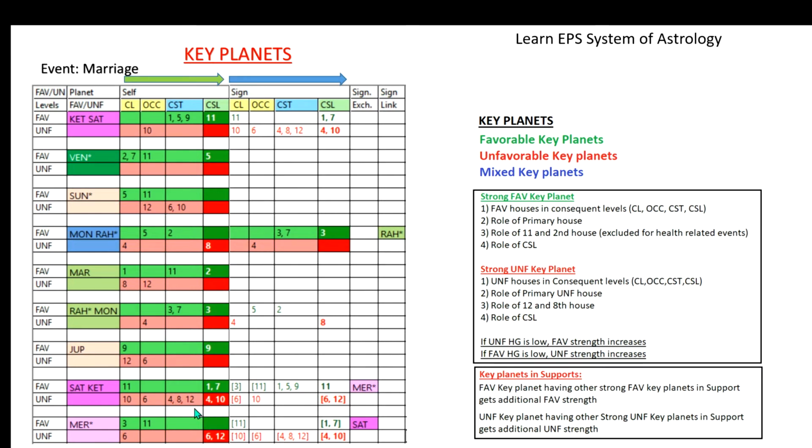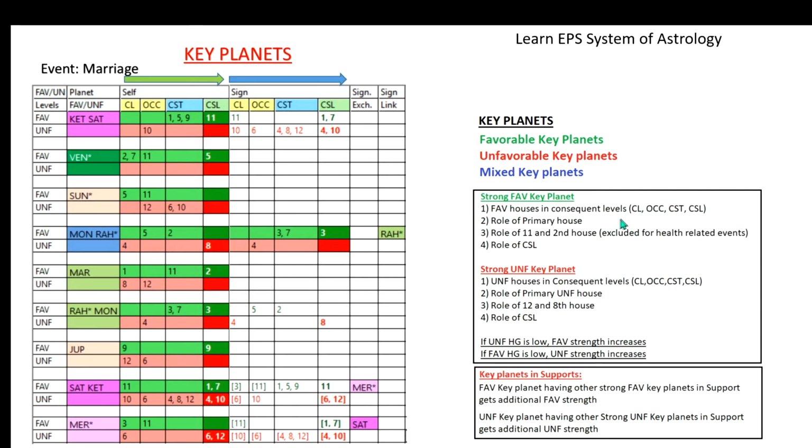Among that, if the cuspal sublord role, instead of 4 and 10, has the 6th house, the primary house itself, the unfavorable strength becomes more. So a planet's strength is determined based on both the favorable strain and the unfavorable strain. Not just with the favorable house grouping can we say that a planet will be a good, strong key planet.